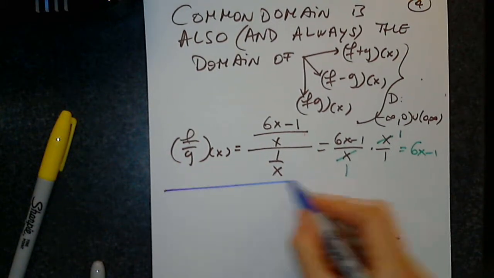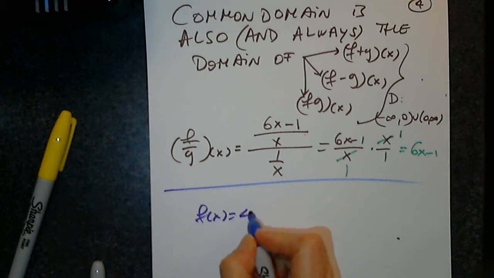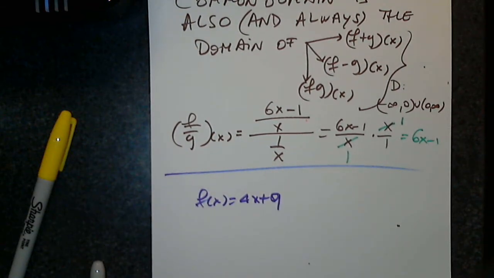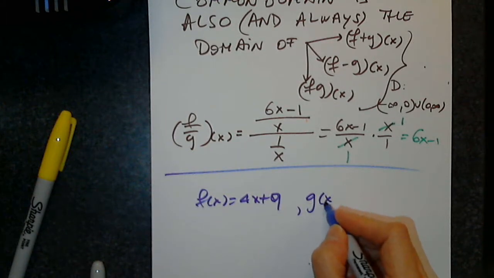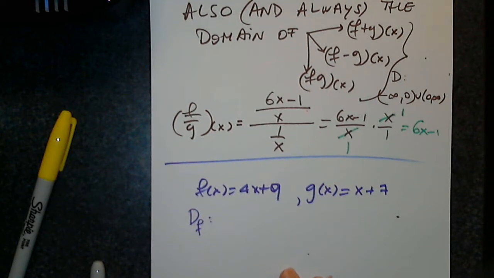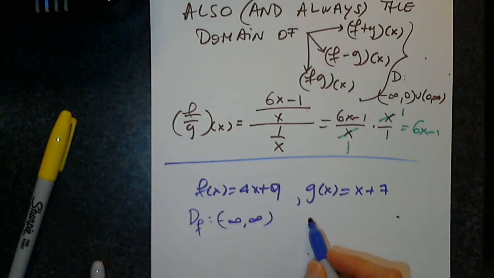So f of x is 4x plus 9, and then g of x is x plus 7. Good. What is the domain of f, please? Of course, polynomial functions. What is the domain of g?